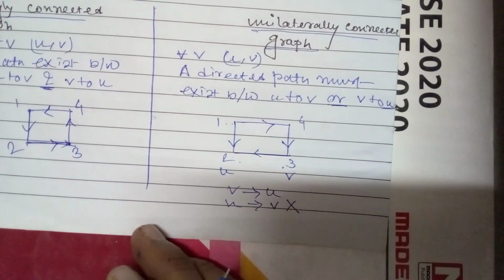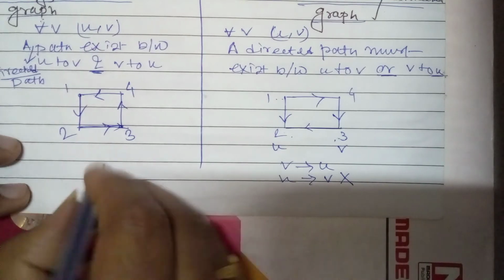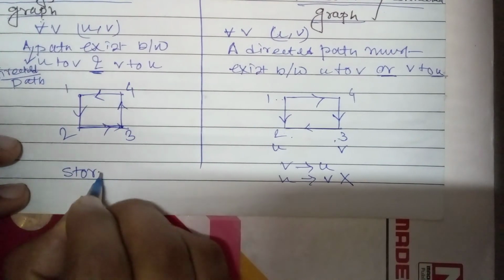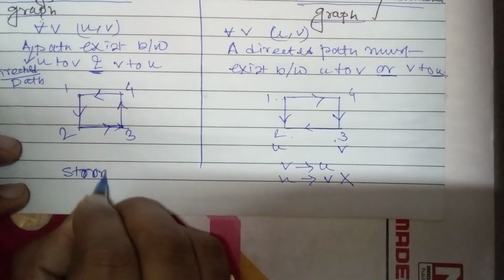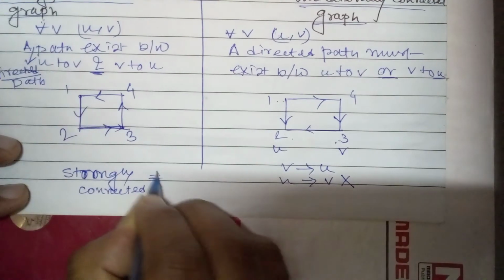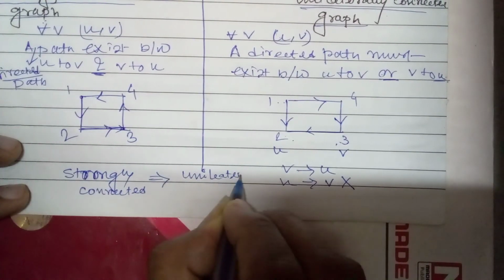So we can give one conclusion about this: if any graph is strongly connected, it implies that the graph will be unilaterally connected.